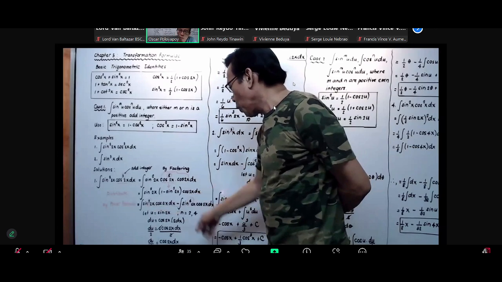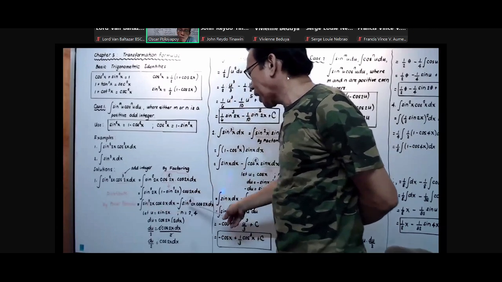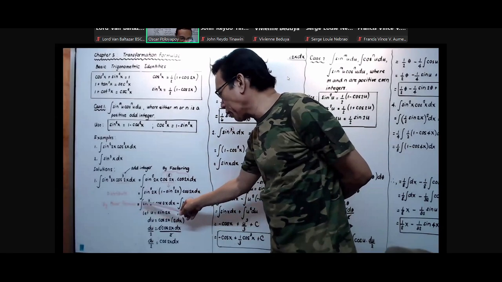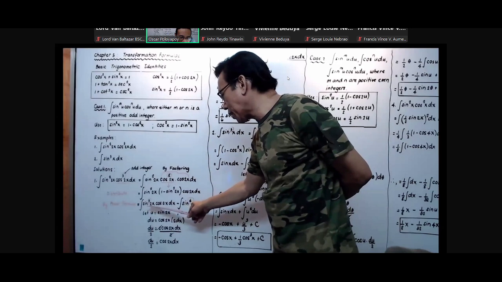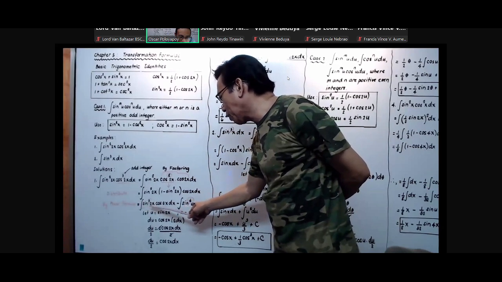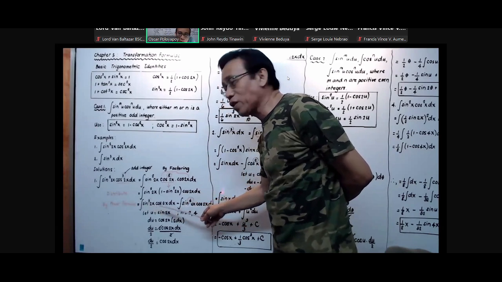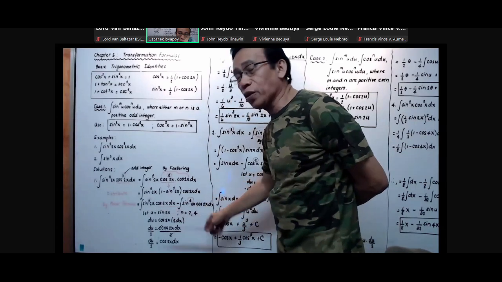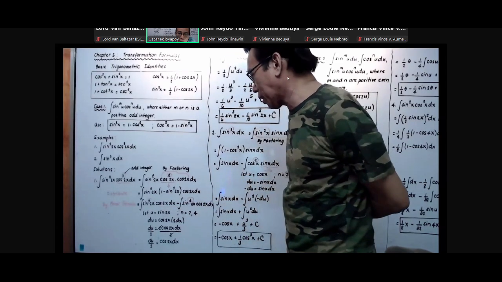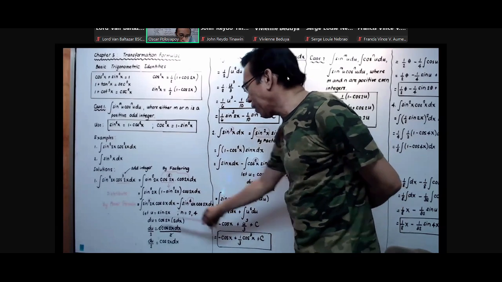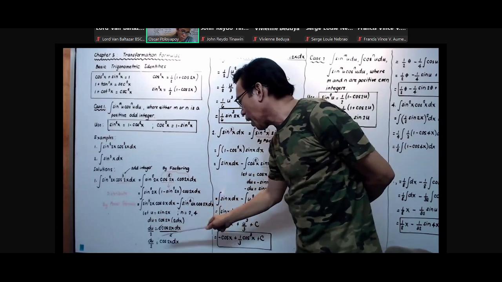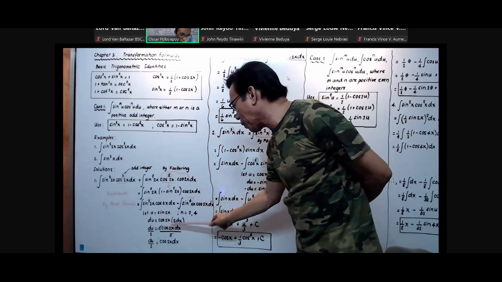So therefore, we have to let u equals sine 2x. Okay? Take note that we don't use the angle 2x as u, but rather sine 2x, because it has a combination of another trigonometric function, which is cosine 2x. And therefore, let u equals sine 2x. The derivative of u is equal to the derivative of sine 2x, which is cosine 2x, and the derivative of the angle is equal to 2 dx.